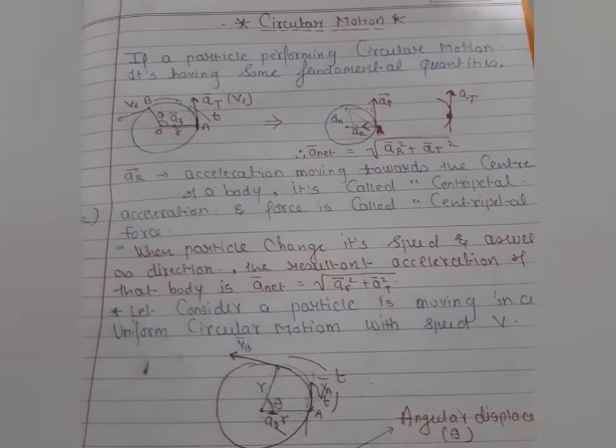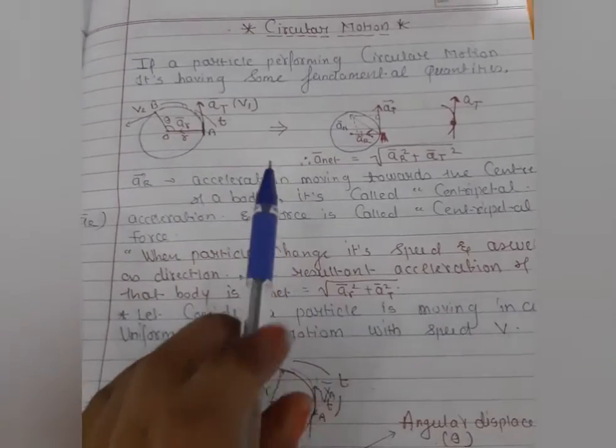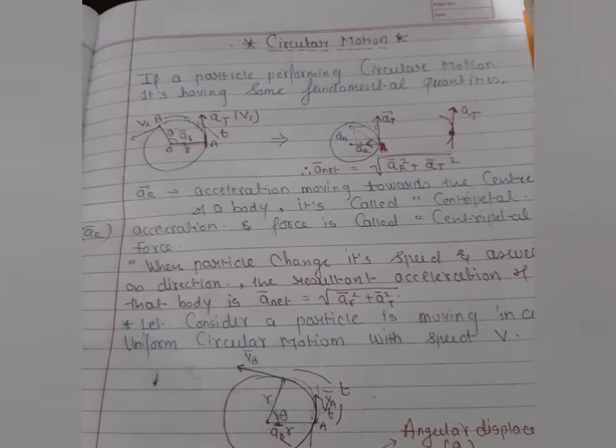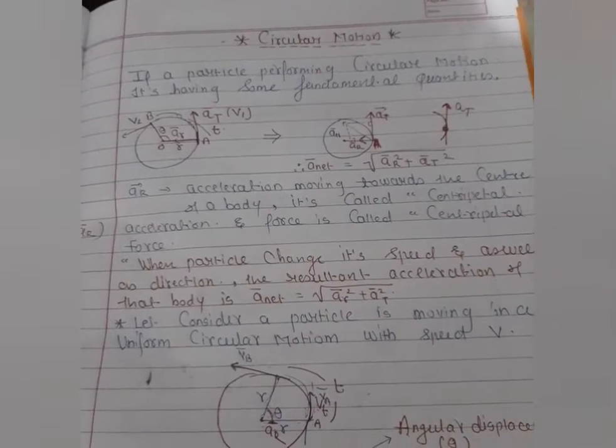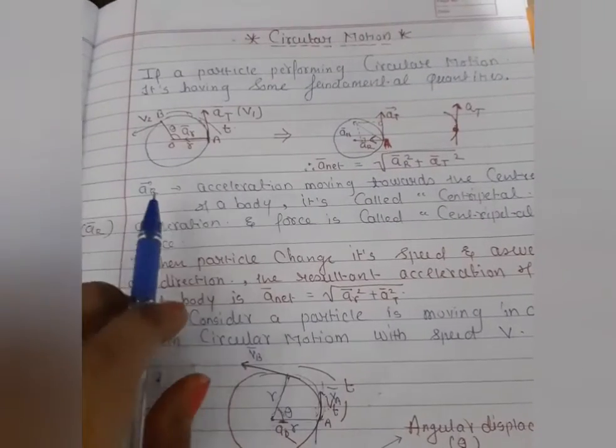All these quantities are present in this condition. Here we are talking about circular motion. It means the particle should move in the direction of a circle, and that is known as circular motion.